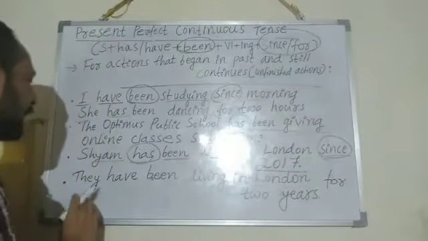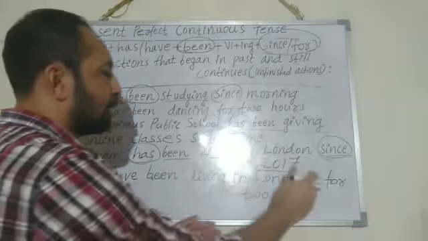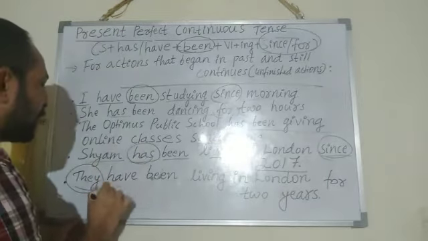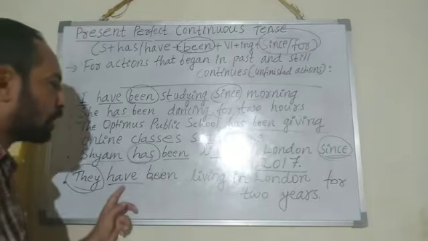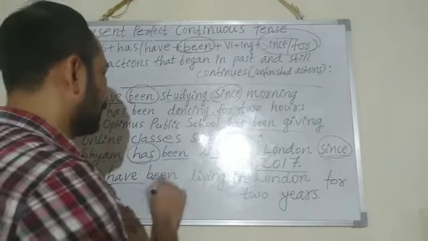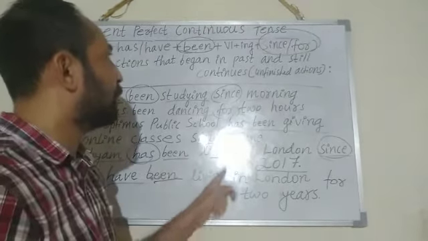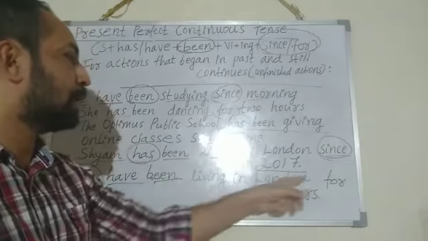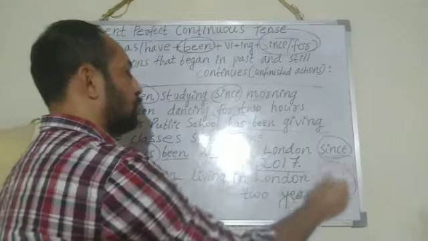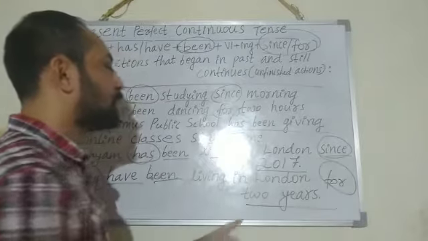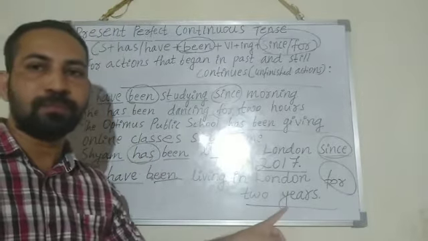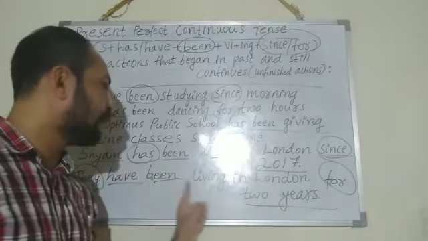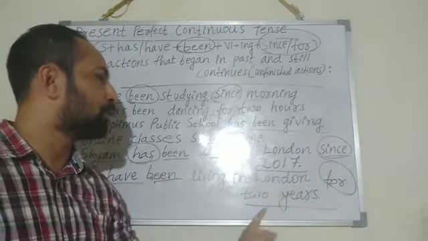Next, they have been living in London for 2 years. They is the plural subject, so I have to choose have auxiliary verb, then been, then living, V1 plus ing form as per the rule. Then in London for. What is it? Duration of time, years. They have been living in London for 2 years.